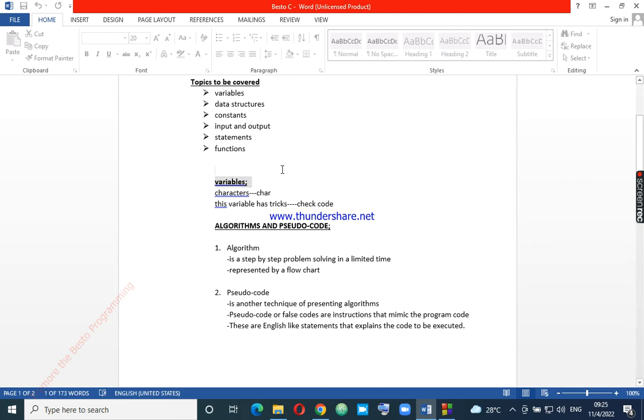Variables. What are variables? Variables are containers which vary, or which can change capacity. These are variables, you know. So I would like you to know about this type of variable and its character. I would like to demonstrate a code of this type so that you can understand what I'm trying to say about this variable.